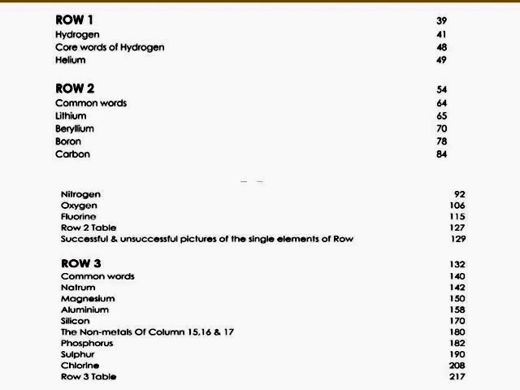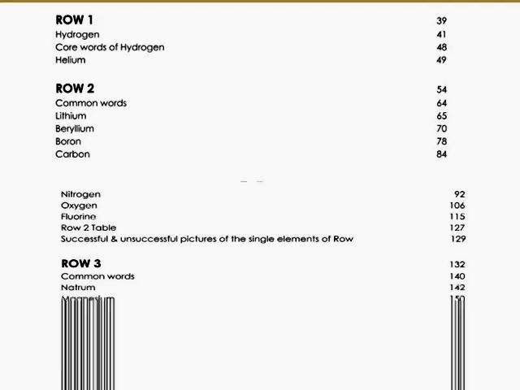Under every element you will find either 1 or 2 cases which explain to you how a patient would present to you. And then there is conclusion and discussion of the case, and also rubrics related to the case. So all in all, it's a complete materia medica of each element of the periodic table in the first 3 rows.